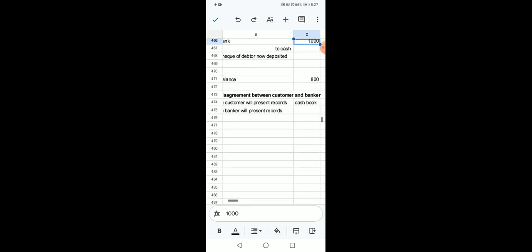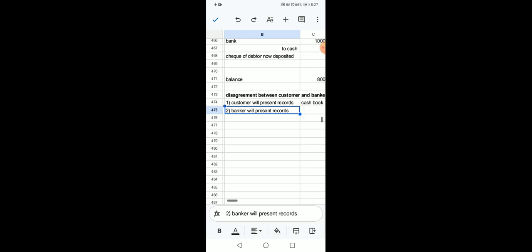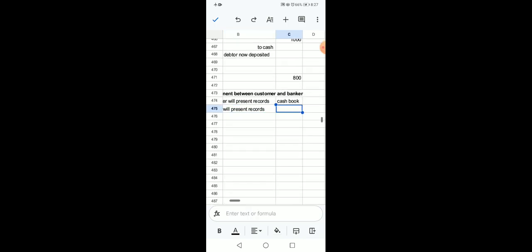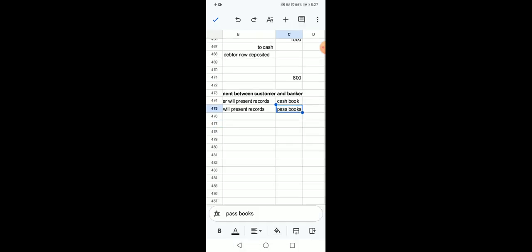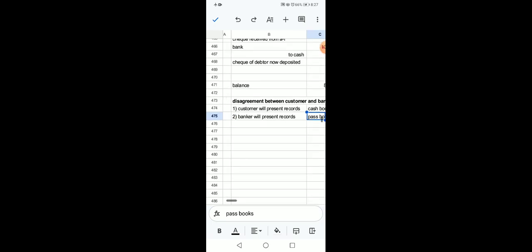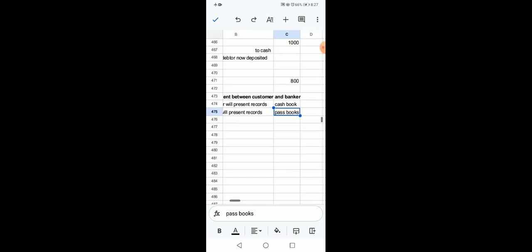At the same time, the banker is also presenting his records and he is saying I have the passbook, and all the records related to you, related to customers, are present in this passbook. So it means proofs and logics are present in the cash book.